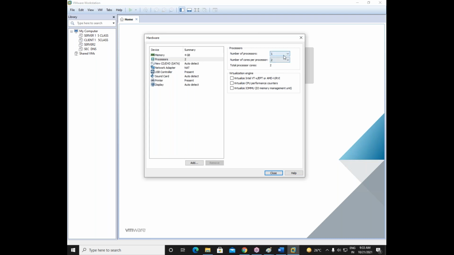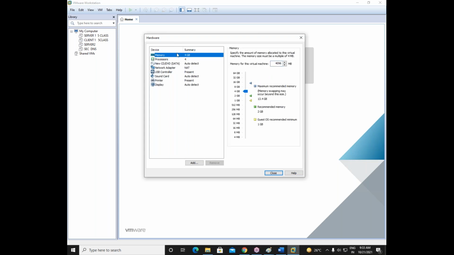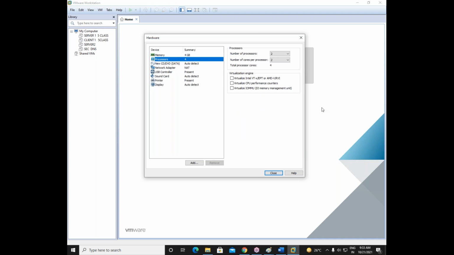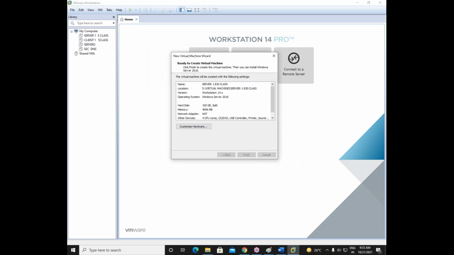But again, I have sufficient hardware in my computer, so I'll go with 2 and 2. That means I have selected 4 cores in total, so it is working like 4 processors here. So I have selected 4 GB RAM and 4 processors. That is a very, very good configuration. Done. Then I say close, and say finish.